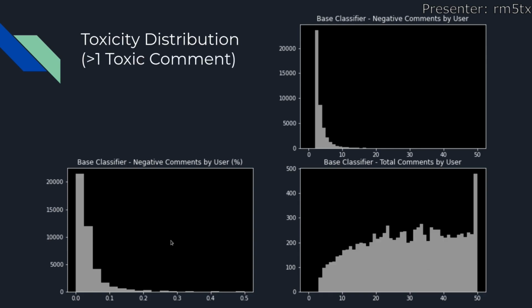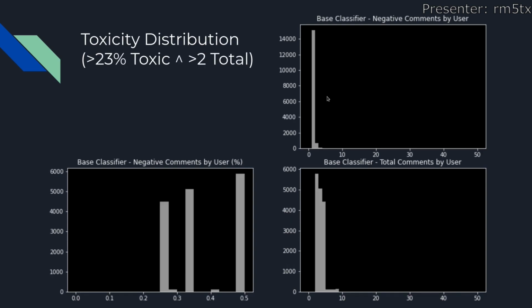In order to fix this, we took out the people who only have 1 toxic comment, and what we ended up with is a distribution where we just got a bunch of people who post a ton of content, but still only have a couple negative ones. To fix both those issues, we ended up taking people who have 23% of their comments as toxic and at least 2 comments total. That gave us what we originally wanted our distribution to be. That distribution is still far from ideal, though.